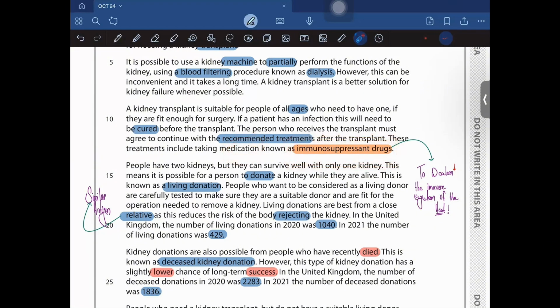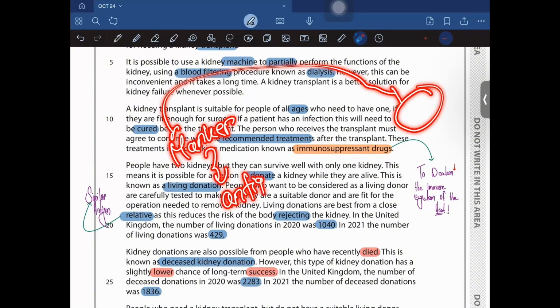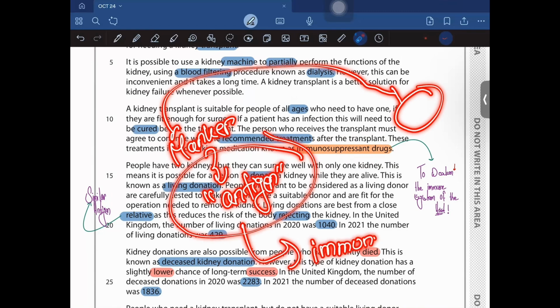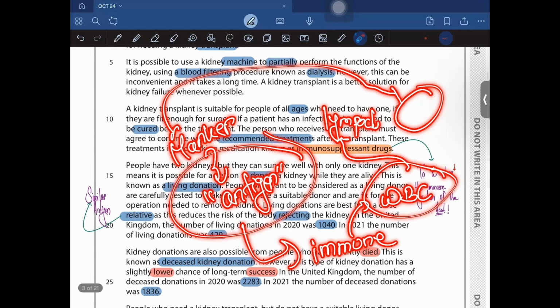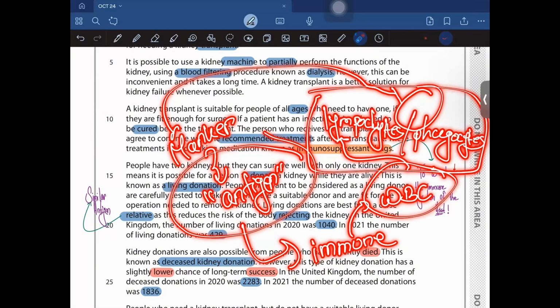So basically, every body cell of ours has these markers on its surface. And these markers are what we refer to as antigens. Now, what is the main purpose of this antigen? Now, we have immune cells, like the white blood cells, WBC. Let me write this for short. Immune cells, white blood cells. And white blood cells comprise lymphocytes and phagocytes. Now, what is the main role of these lymphocytes and phagocytes? They are responsible for identifying foreign cells and destroying them.